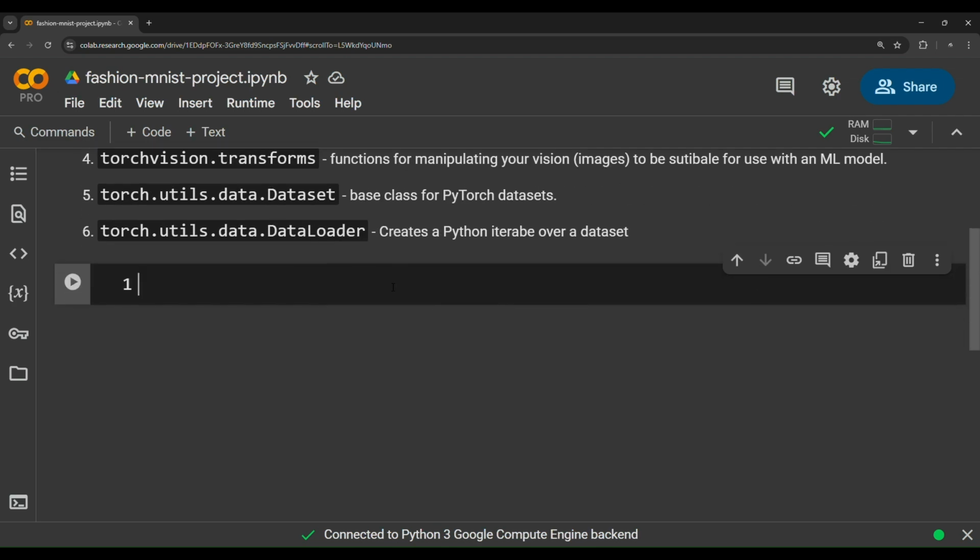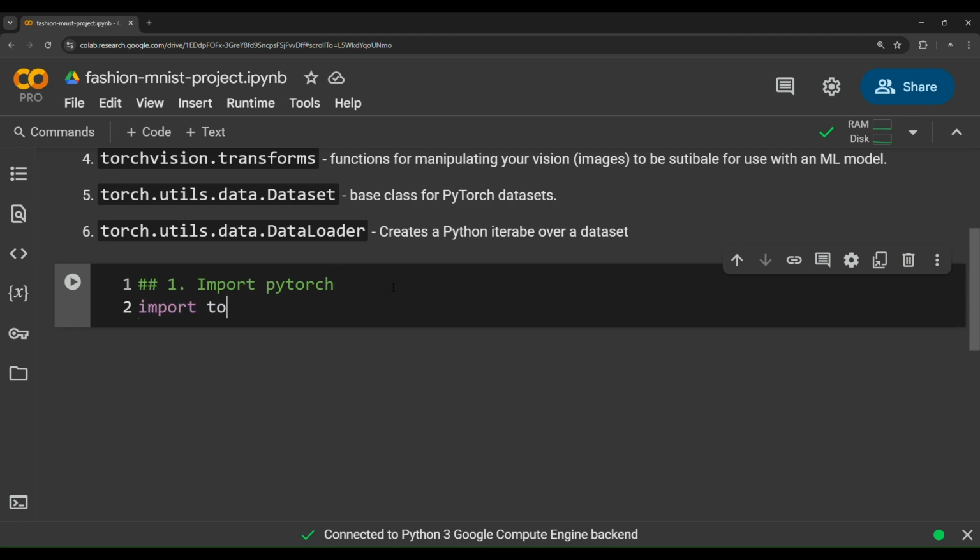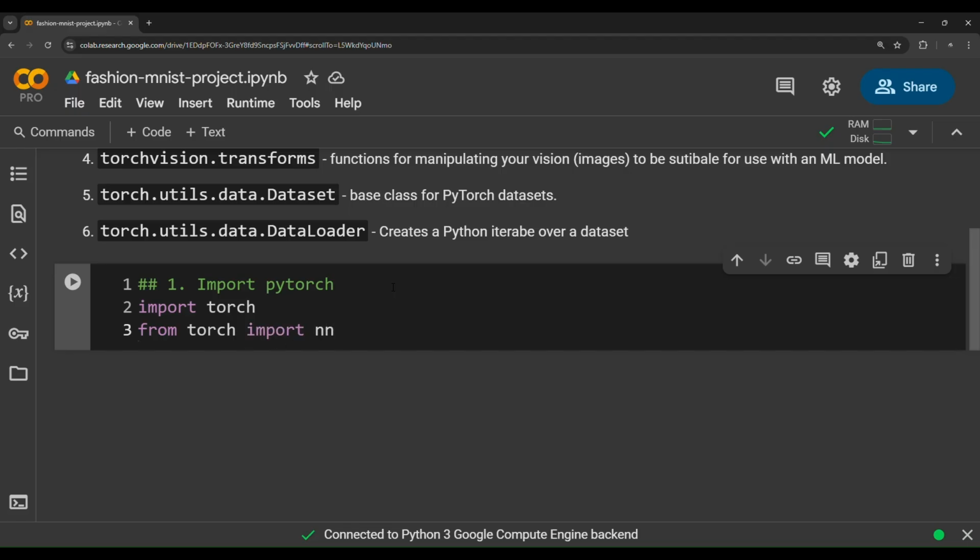So with that being said, these are all the libraries that we're going to use in this project. First of all, we need to import them. So let's put a comment here, import PyTorch. So we need to import torch, and then from torch import nn. nn is the main library in PyTorch that contains a lot of pre-created layers for deep learning tasks. For example, nn contains the linear layer, the dense layer, the convolution 2D layer, and a lot of other layers that are used in deep learning. It even contains multi-head attention layers and so on.